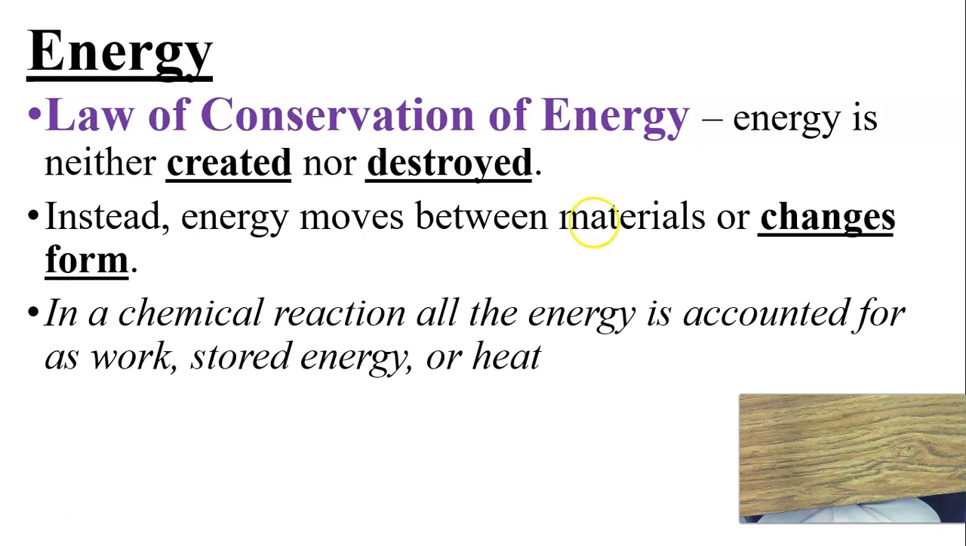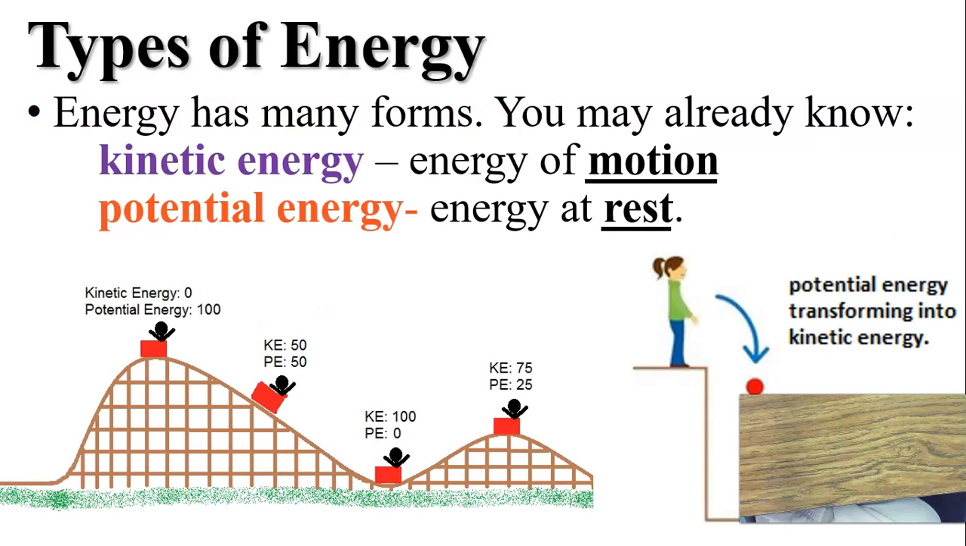So the law of conservation of energy is that energy is not created nor is it ever destroyed. Instead, energy moves between materials, but it can also change form. Like if you put batteries into a flashlight, that chemical energy within a battery doesn't go away. It's not destroyed. It gets changed into a different kind of energy like heat and light that the flashlight gives off. In a chemical reaction, all the energy is accounted for as work, like actually doing work, stored up energy, or as heat. A lot of energy is given off as heat.